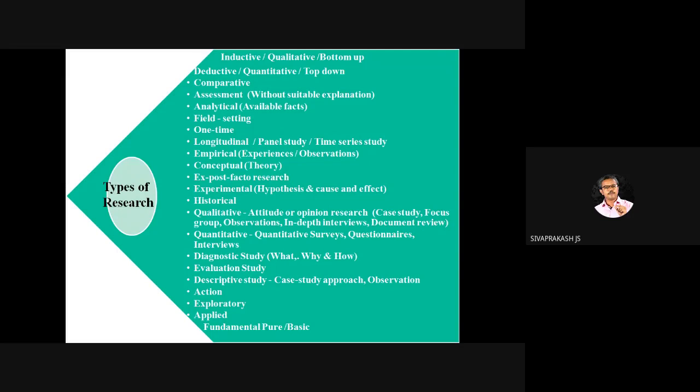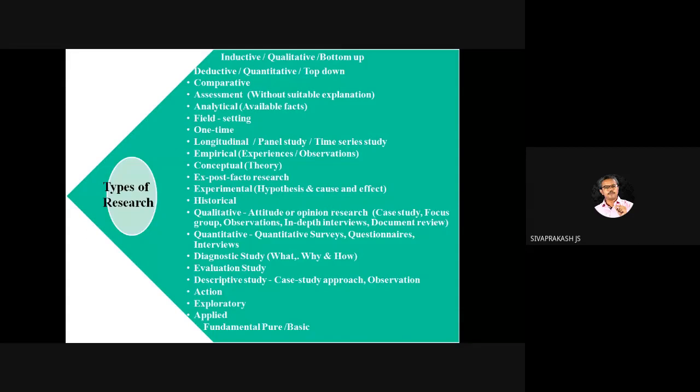Here we are analyzing. You are going to analyze your students' marks. The facts are already with you. By using that, you are analyzing the marks. So that is analytical research. Facts already exist; that is the important thing in analytical research.